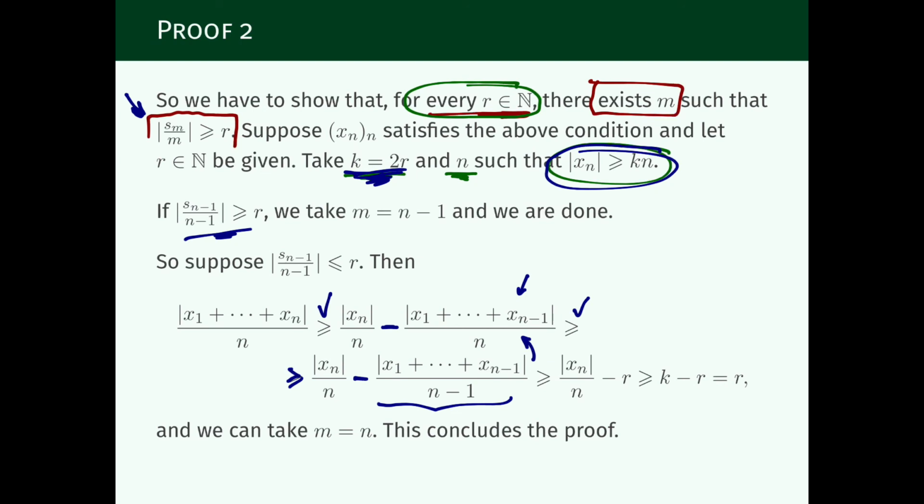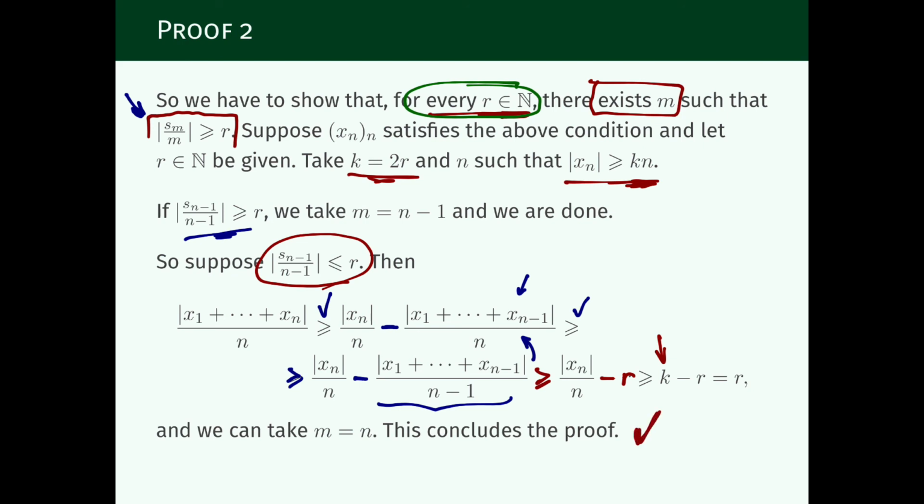And now at this point, we use the assumption that this term is at most r, so it's bounded from above by r, but there's a minus in front of it, so it will be bounded from below by minus r. And now we use the other assumption, which is that x_n is larger than k times n, and k equals 2r. So this is larger than k, but k is exactly equal to 2r. So this is r, and this concludes the proof and concludes the second part of this video lecture.